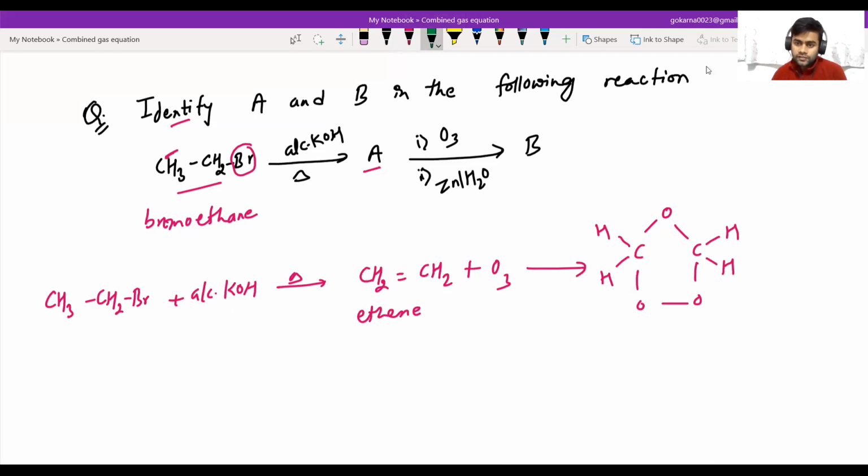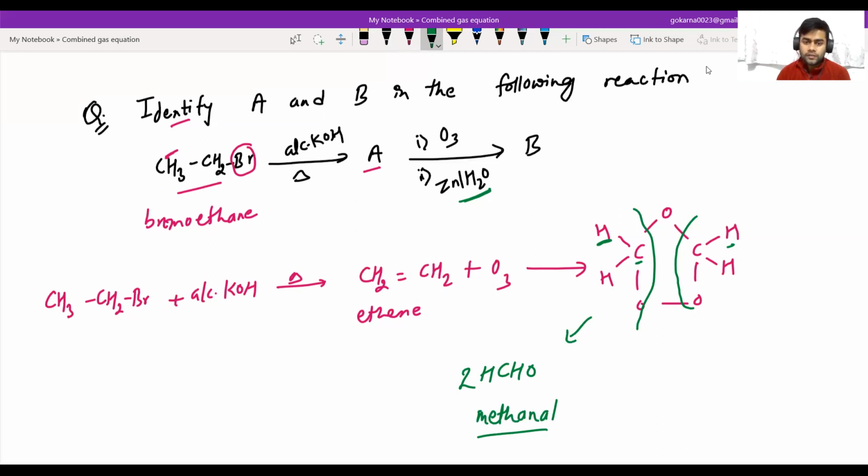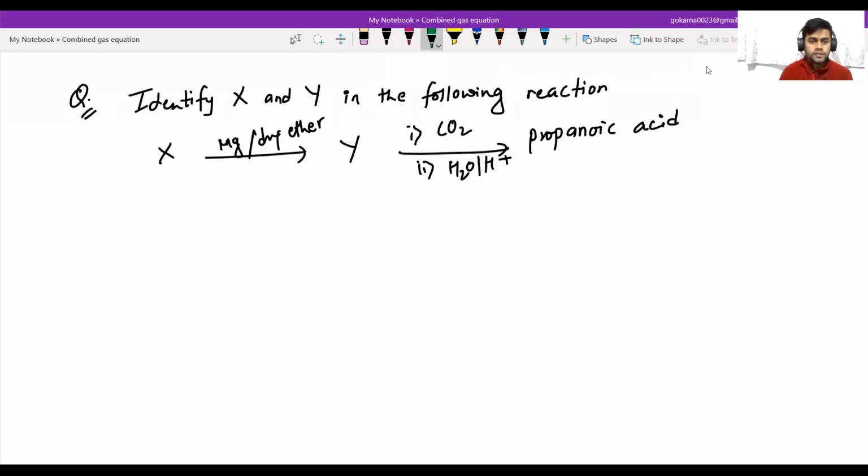After ozonide formation, we do zinc hydrolysis, and then this ozonide breaks like this, and aldehydes or ketones are formed. You can see hydrogen is present with this carbon, so on both sides there is an aldehyde with one carbon, that is HCHO. So compound B is methanal, or formaldehyde. The IUPAC name is methanal and the common name is formaldehyde.